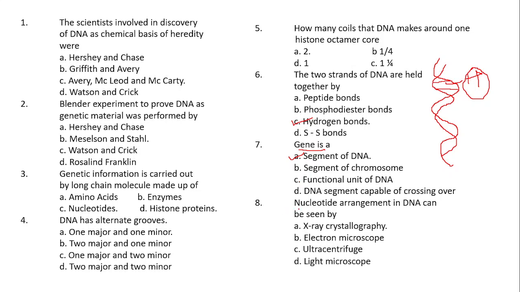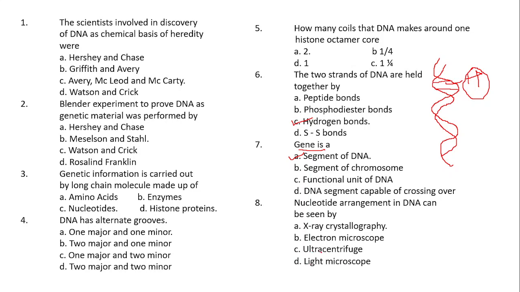Next one, nucleotide arrangement in the DNA can be seen by: option A, X-ray crystallography, option B, electron microscope, option C, centrifuge, and option D, light microscope. Regularly, whatever we use in our laboratory will be a simple or compound microscope, which in its higher version will be a light microscope.